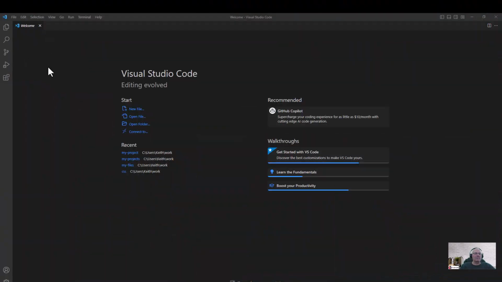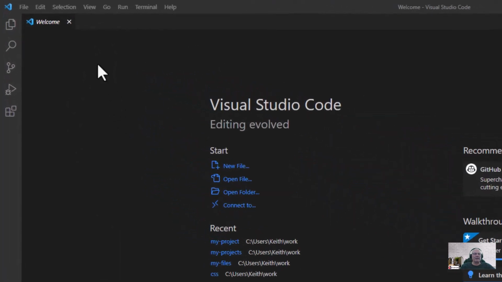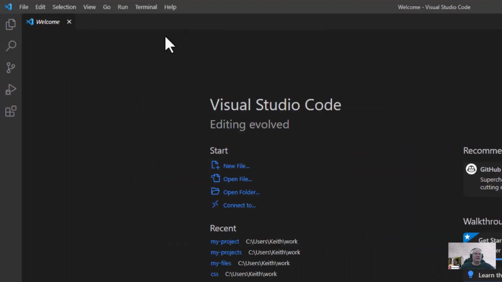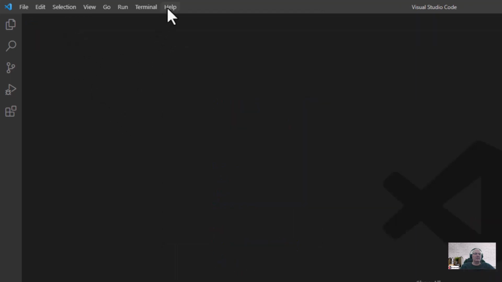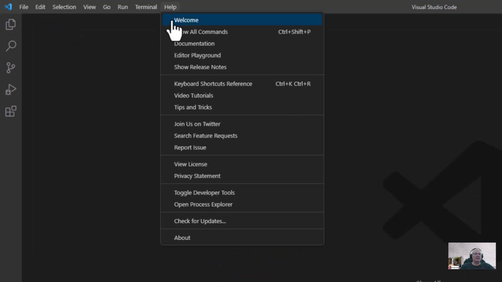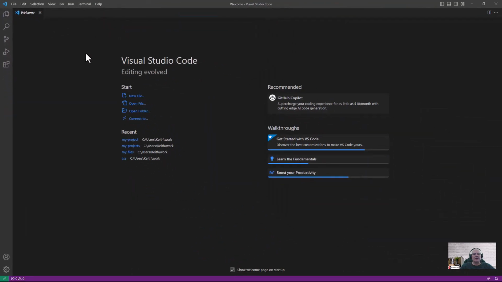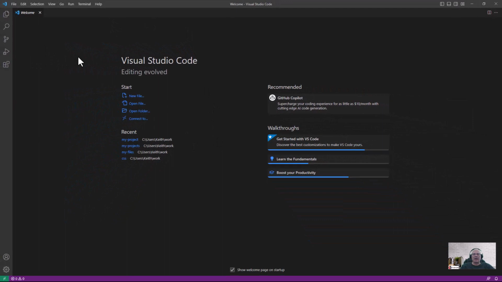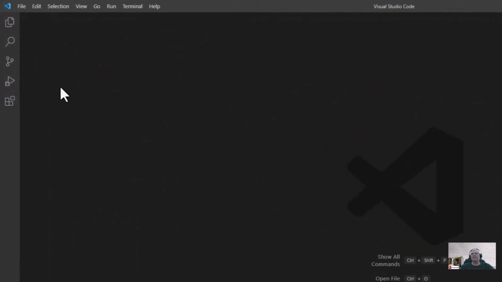So on my screen, you can see Visual Studio Code as it shows up when it's first opened. We're on the welcome screen. I can jump out of the welcome screen by turning it off, and I can open up the tab again. So that little X closes it, and go to the help, left mouse click, click on welcome, and bam, there it is again. On this screen, you can create a new file, open a file, and open a folder. Now I don't prefer to use this, so I'm going to close it.